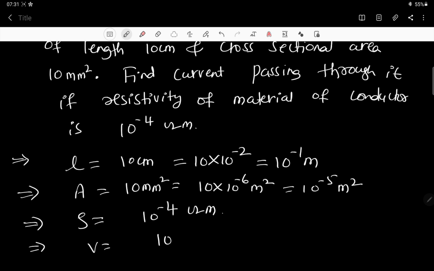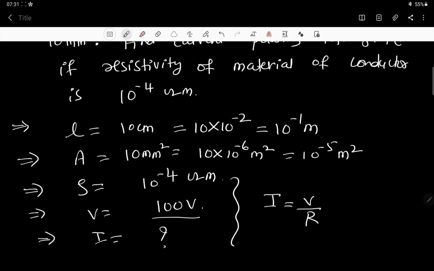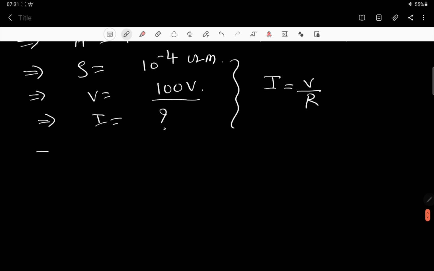All right, and voltage is also given. Voltage means it is connected to a battery of 100 volt. Now what are they asking about? They are asking about current equal to question mark, and everybody knows, so current is equal to, what is the formula? V by R, right? V is given and I want R now. So R can be calculated very easily, right, dear children? R is equal to, what is the formula? Rho L divided by A.